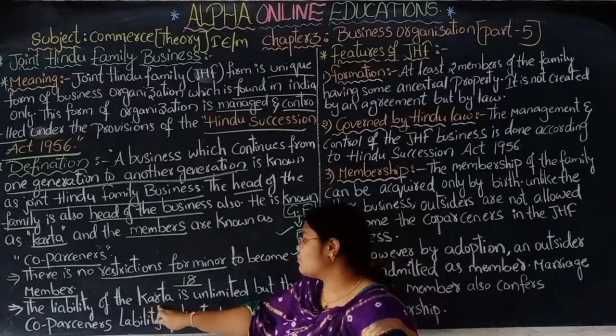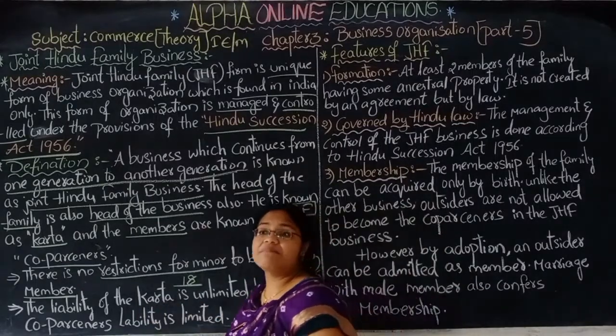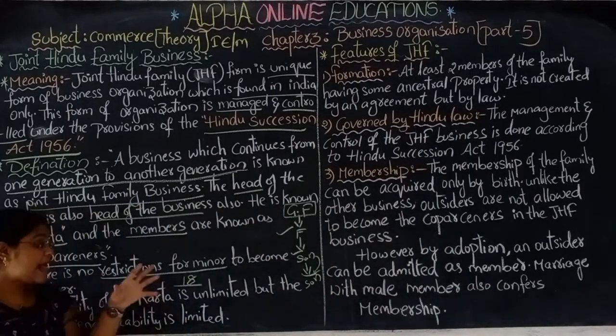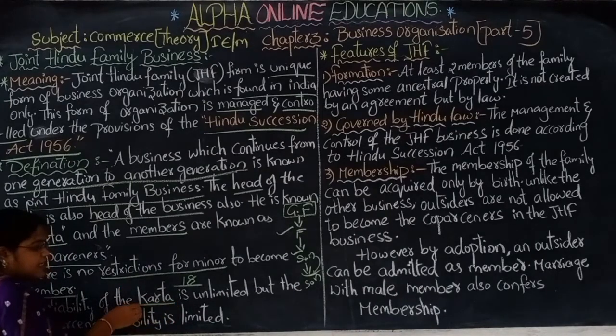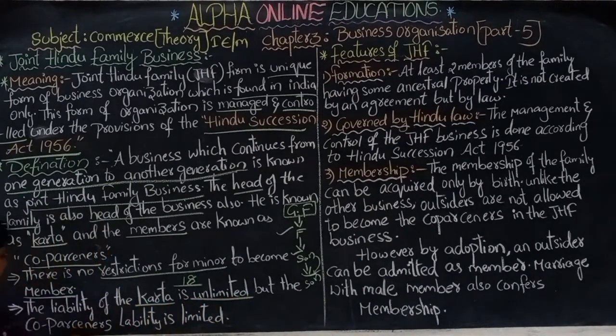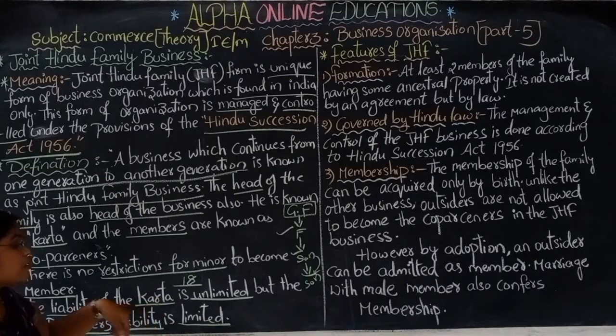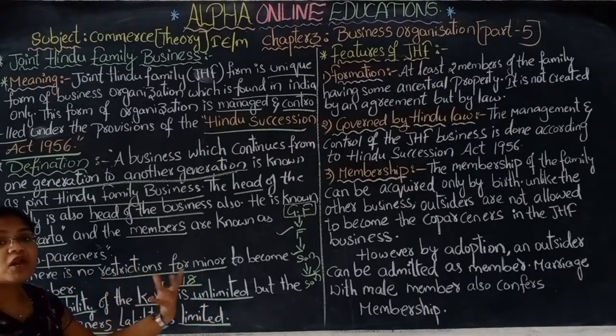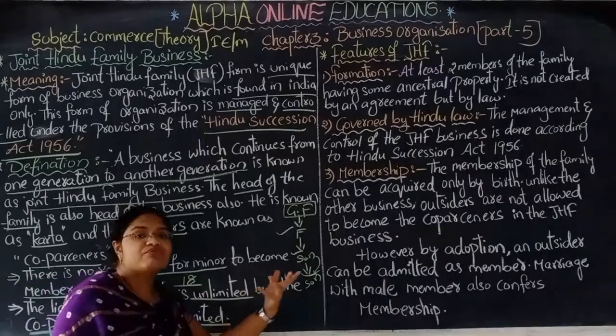The liability of the Karta is unlimited, and the liability of the co-partners is limited. If there is a loss in the business, the Karta's personal property is also taken to claim the losses of the business.